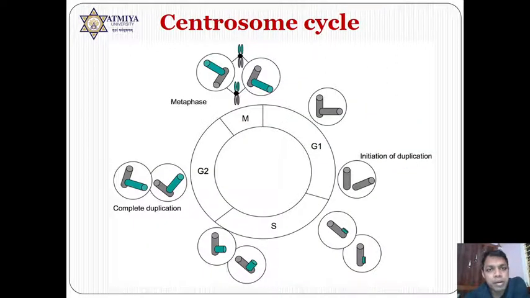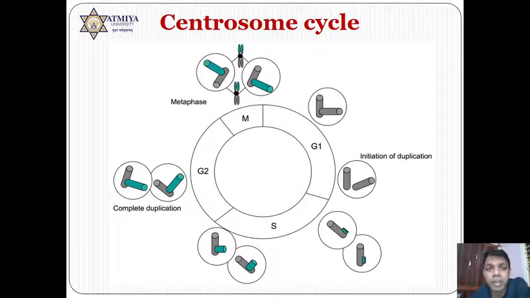Then one more important aspect is the centrosomal cycle. The centrosome becomes double in the S phase. It means in the S phase not only is DNA replicated, but the centrosome is also duplicated. After the duplication, the centrosomes remain as such, and during the M phase these two move towards opposite poles and are responsible for the cell division. So these phases are associated with the S phase, but they play a very important role in mitosis as well as meiosis.